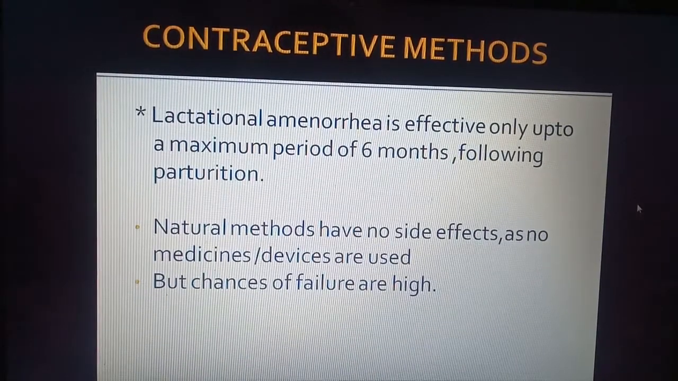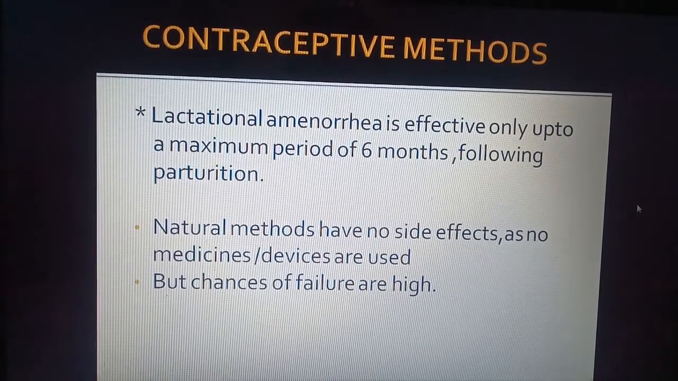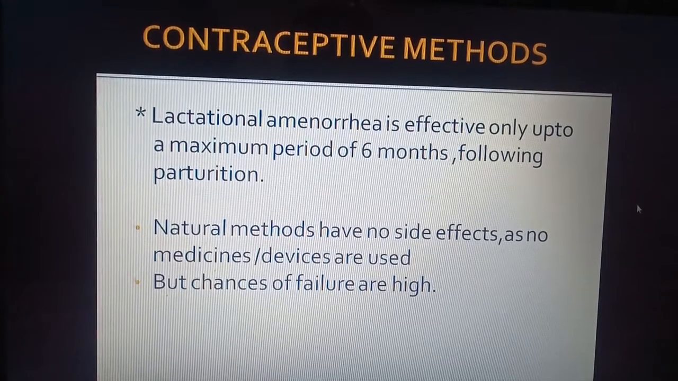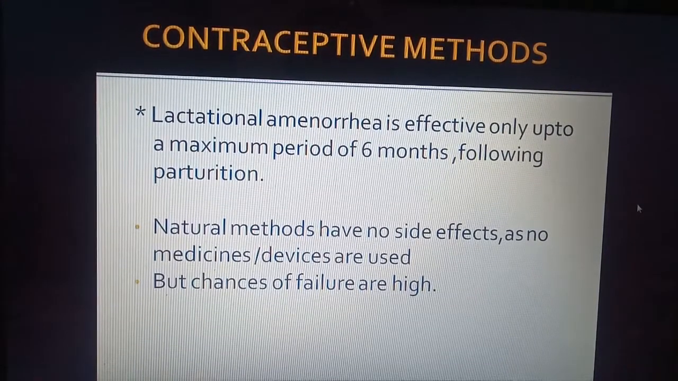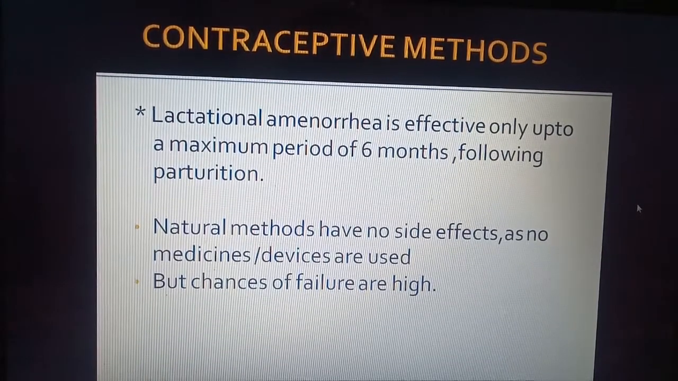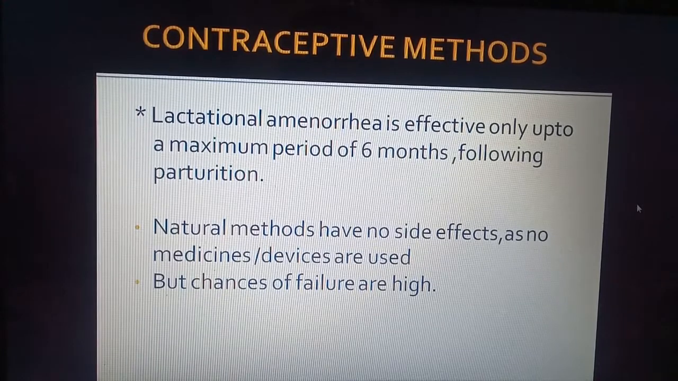Now lactational amenorrhea is effective only up to a maximum of 6 months. After childbirth, the intense lactation period is only for 6 months. After that, it is not possible to prevent conception.